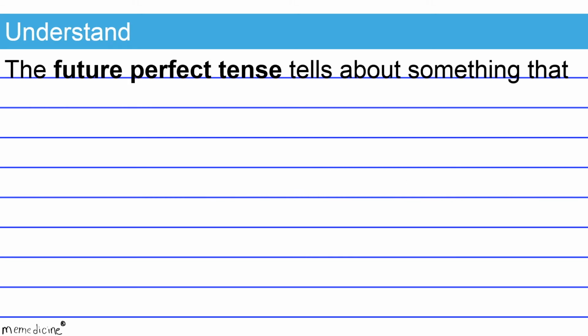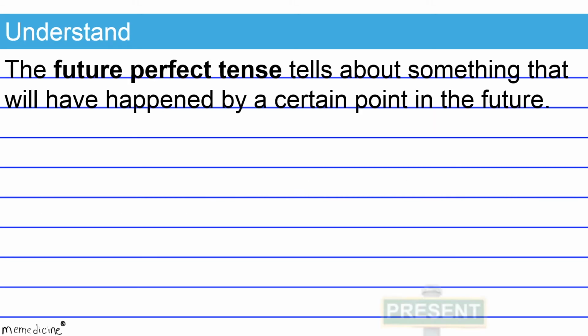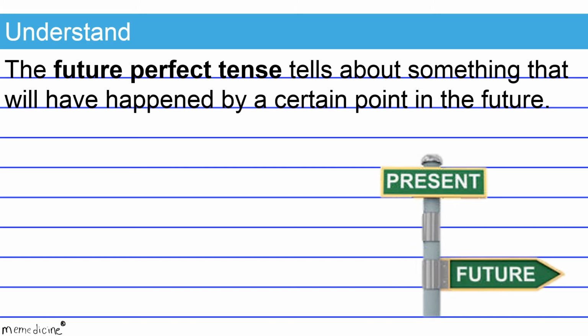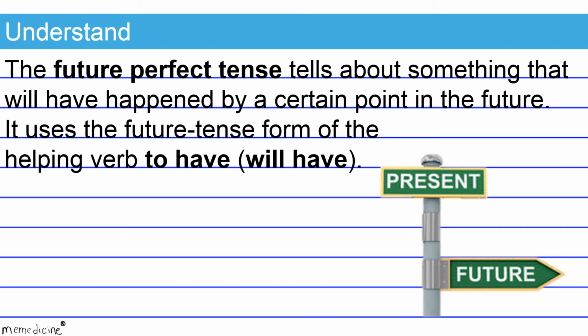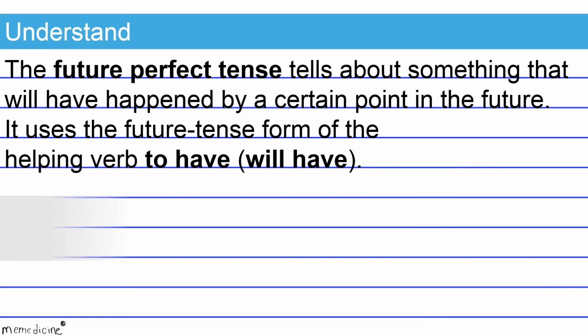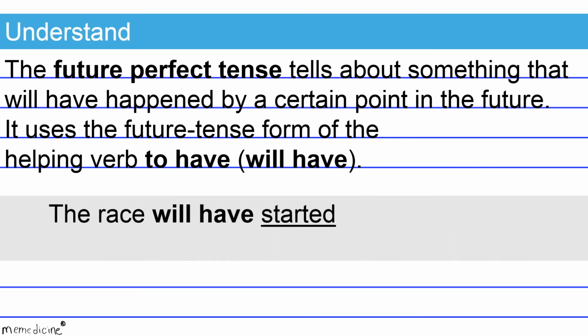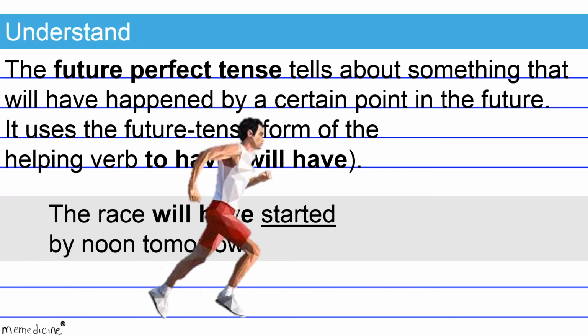The future perfect tense tells about something that will have happened by a certain point in the future. I know this concept may seem a bit hard to grasp right now, but we'll get into an example in a moment for more clarity. It uses the future tense form of the helping verb to have, which is going to be will have. Check out this example of the future perfect tense. The race will have started by noon tomorrow.